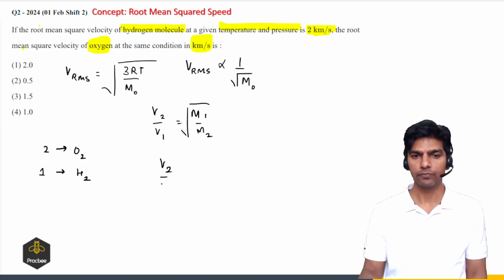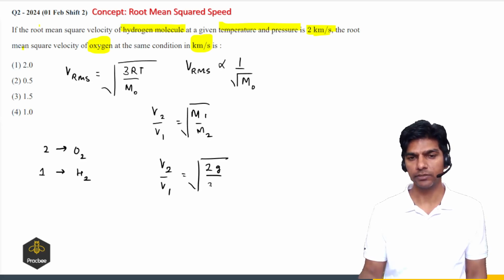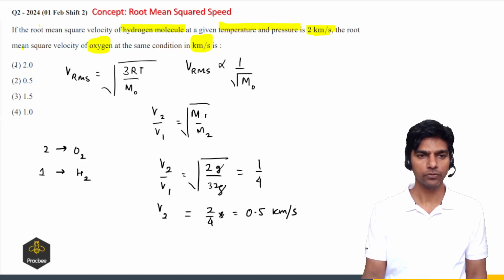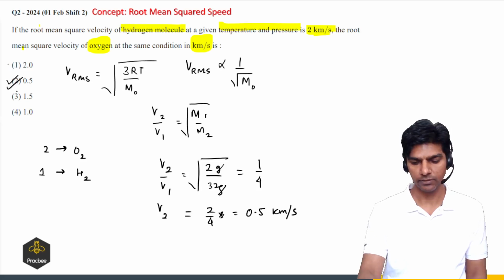So V2 by V1 will be equal to root of M1 by M2. The molar mass of hydrogen is 2 grams, and for oxygen, the molar mass is 32 grams. So this comes out to be 1 by 4. So V2 is 2 by 4 kilometers per second, which comes out to be 0.5 kilometers per second. So option 2 will be the right answer.